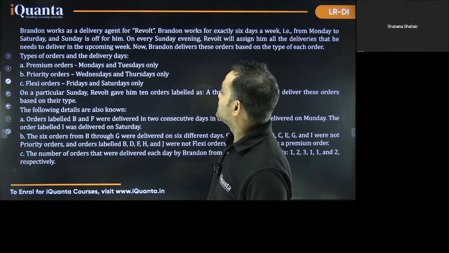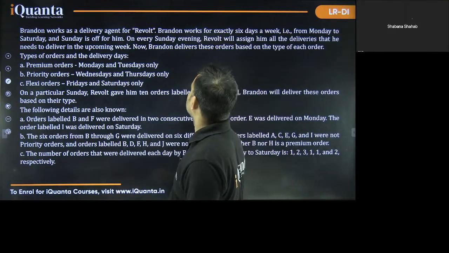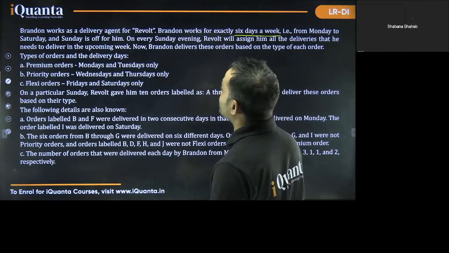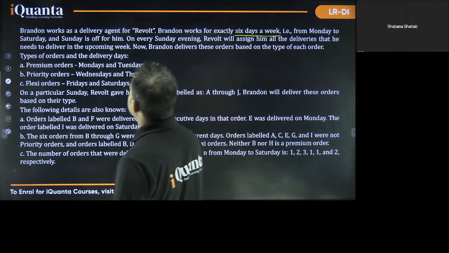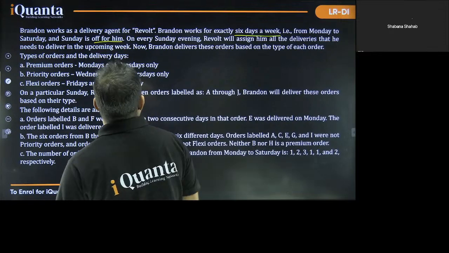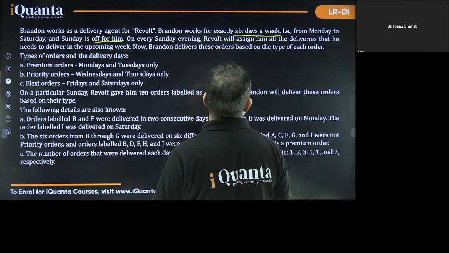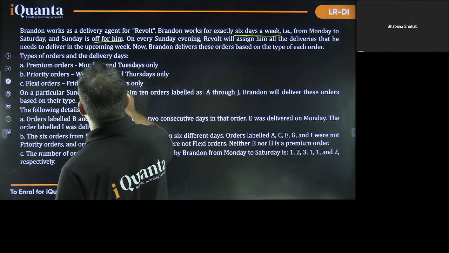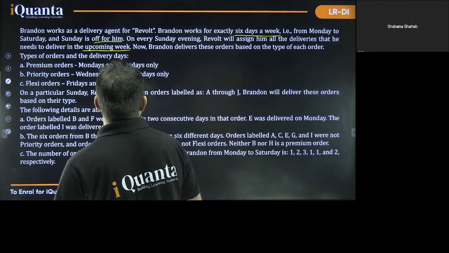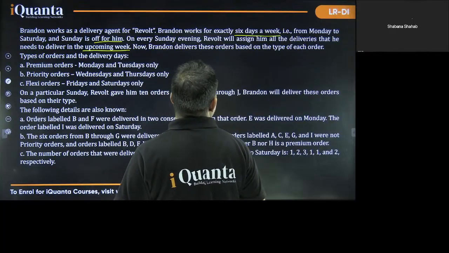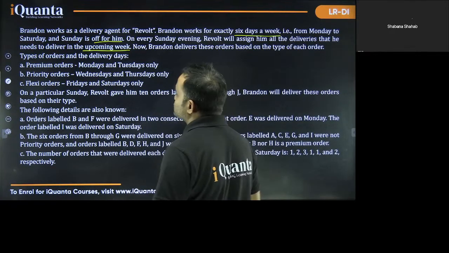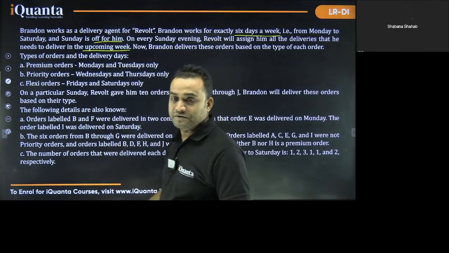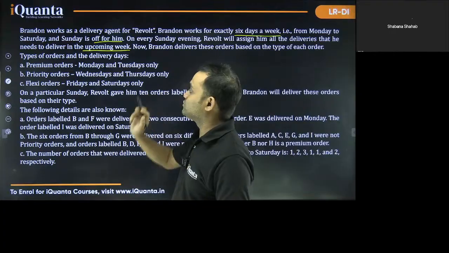Brandon works as a delivery agent for Revolt. Brandon works for exactly 6 days a week, that is from Monday to Saturday, and Sunday is off for him. On every Sunday evening, Revolt will assign him all the deliveries that he needs to deliver in the upcoming week. Now, Brandon delivers these orders based on the types of each order. The types are premium orders, which will be delivered on Monday and Tuesday.